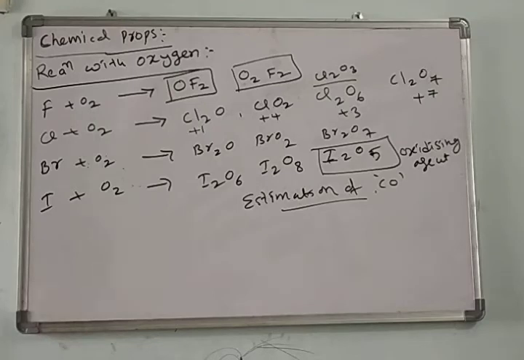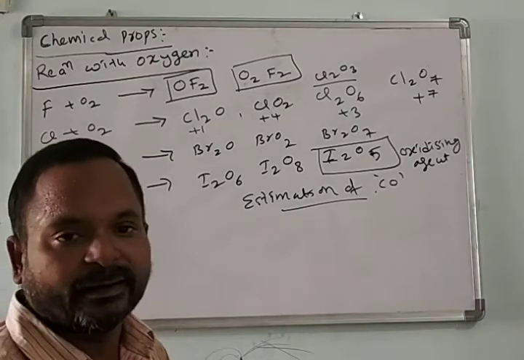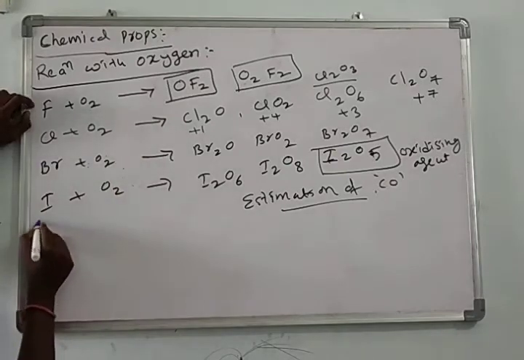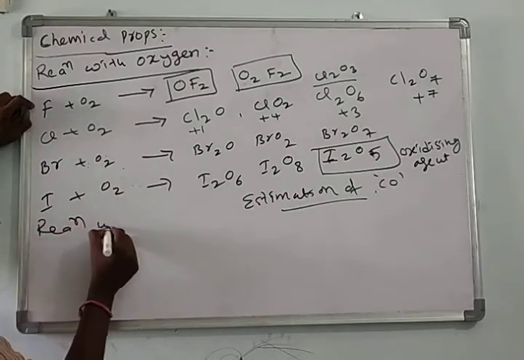These are the different oxides of fluorine, chlorine, bromine, and iodine. Next, reaction with oxygen is done; now, reaction with halogen.